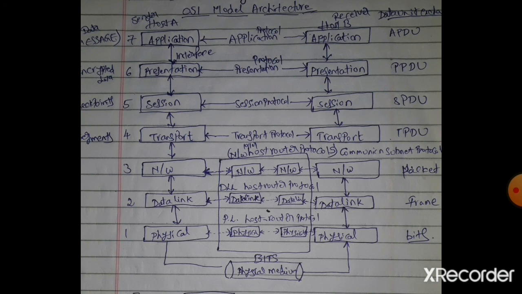Some traffic regulation mechanism is often needed to let the transmitter know how much buffer space the receiver has at the moment. Frequently, this flow regulation and error handling can be integrated, that is, error control and flow control both can be integrated.